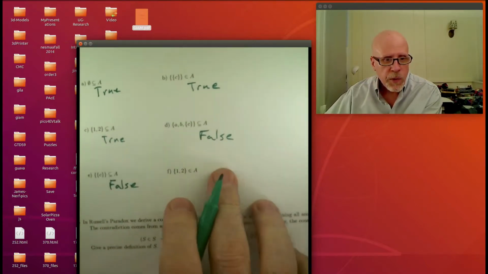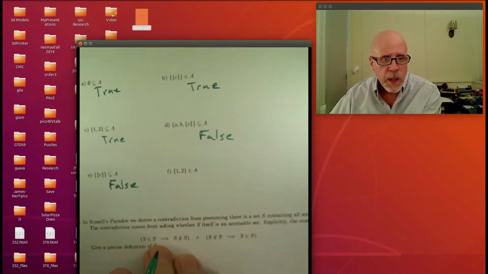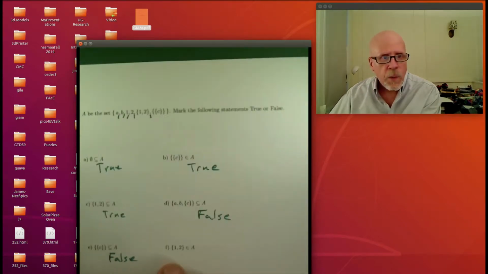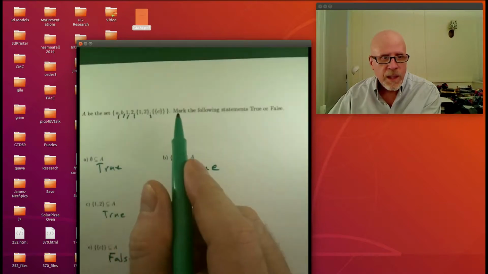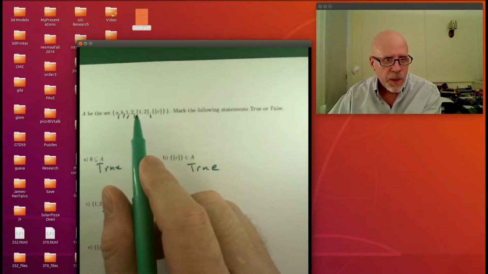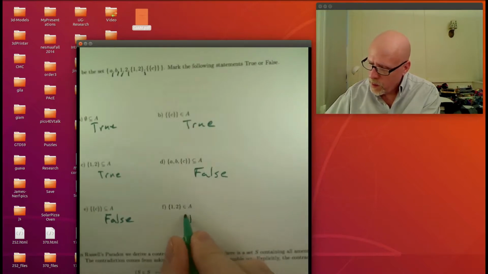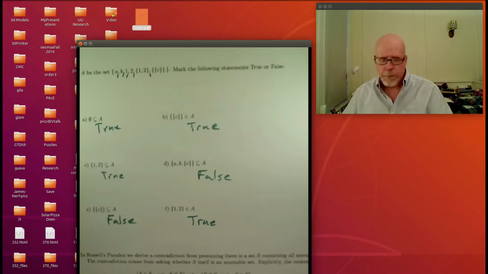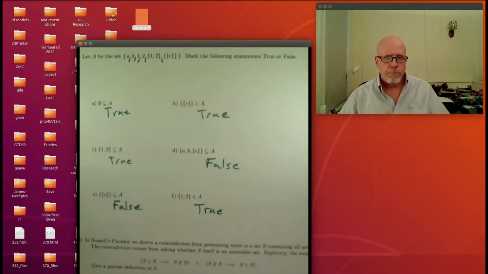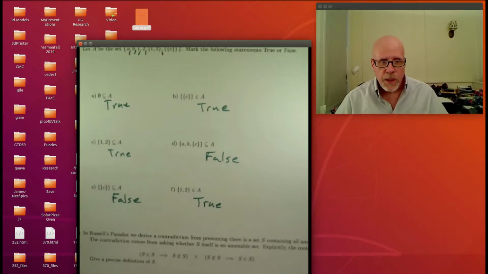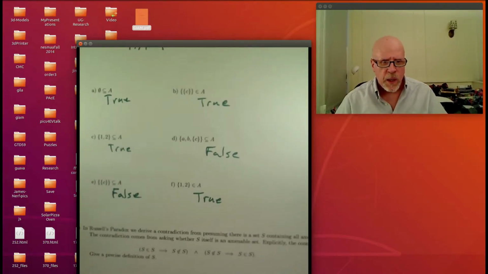Probably this one is false too. Is 1, 2 an element of A? I don't remember seeing it. Oh yeah, it is. How about that? 1, 2 is right there in between top level commas. Okay, so a little 2-column proof, that was easy enough. Here's just checking that we really understand element versus subset.